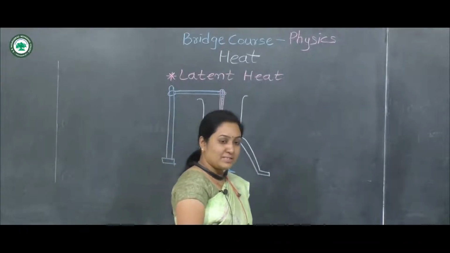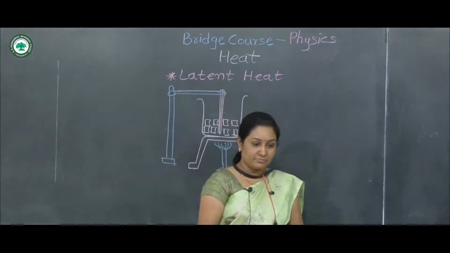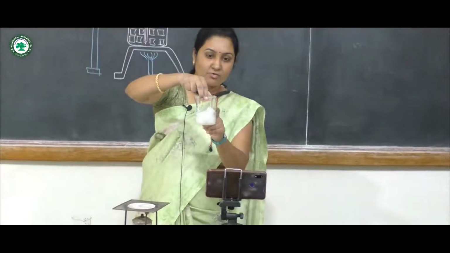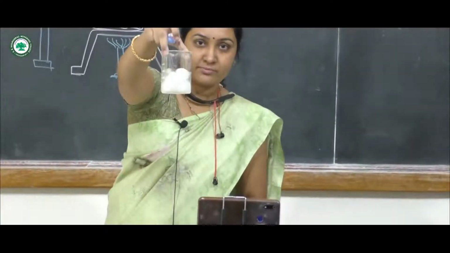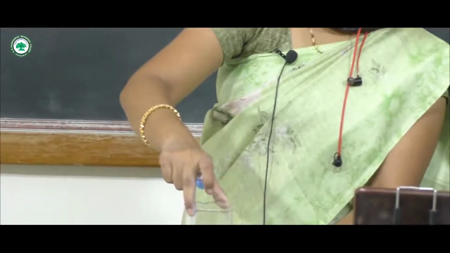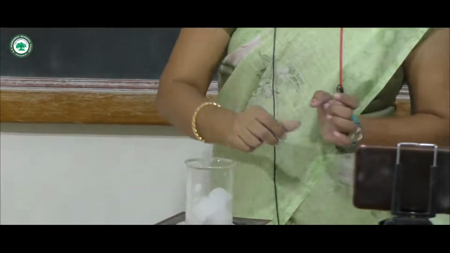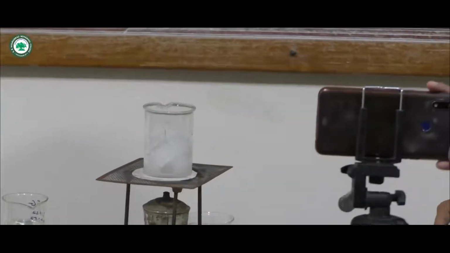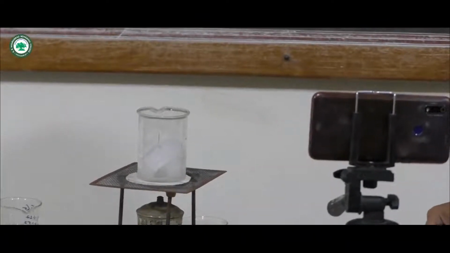So now we will see this experiment here. This beaker consists of ice cubes. This beaker is kept on this tripod stand, and by using this spirit lamp, we have given heat to this beaker.